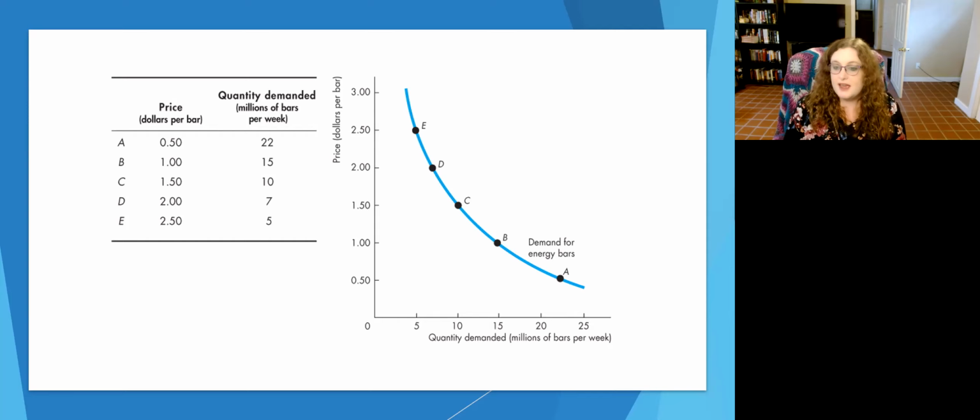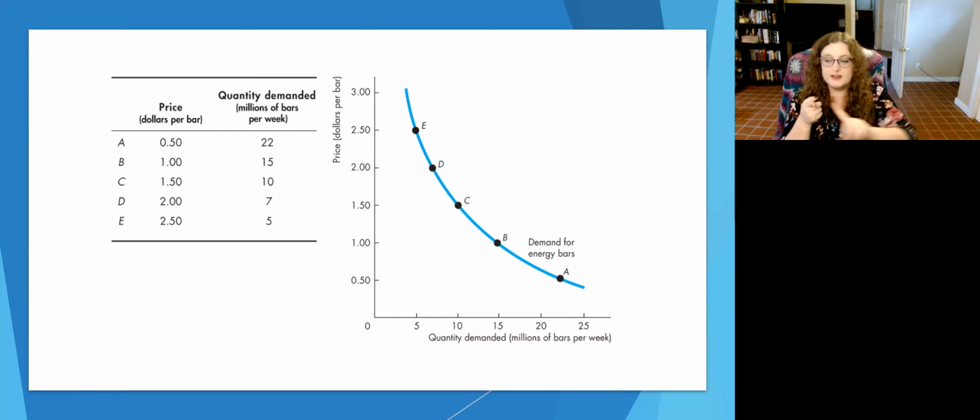And then maybe point A, the quantity demanded when candy bars are 50 cents. Maybe 22 million people are wanting that candy bar when the price is 50 cents. So as we can see, more and more people are going to want things the closer the price gets to zero. Now we're going to think about the supplier side in a minute, because it's not feasible to sell every candy bar in the world for 50 cents, right? Like that just does not make financial sense. But demand does not care about if it's reasonable to sell something or not. That's going to matter when we bring the supply and demand graphs together. Demand just says at this price point, how many people will want it.